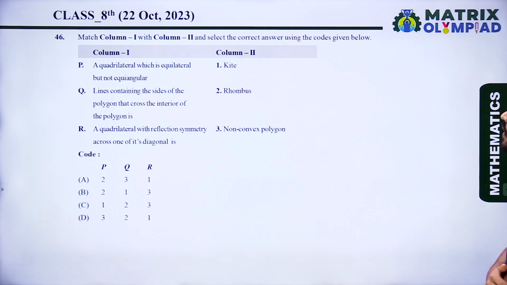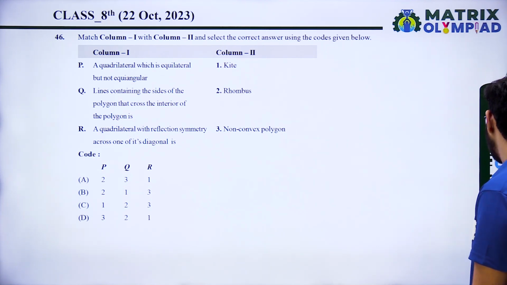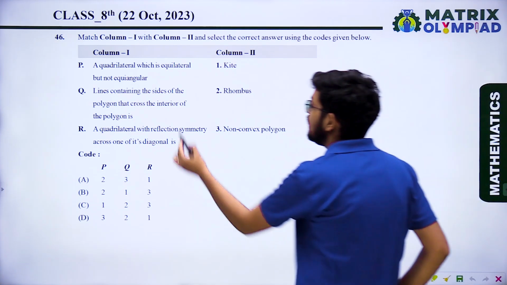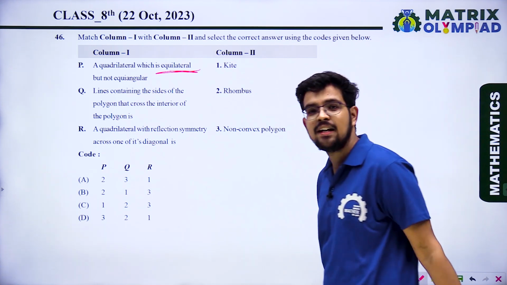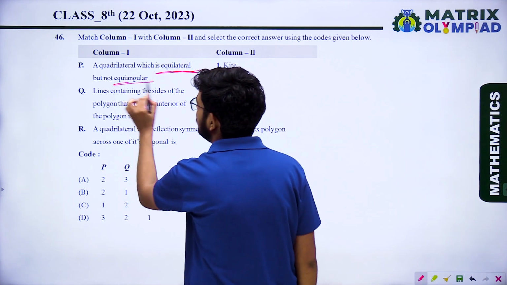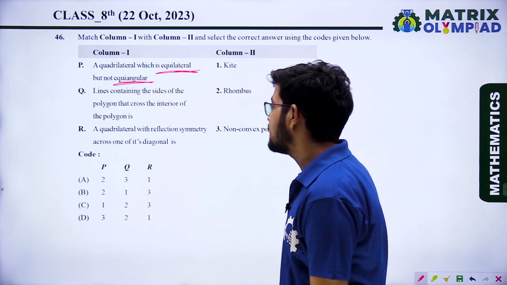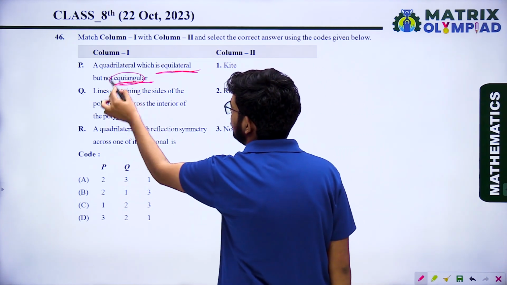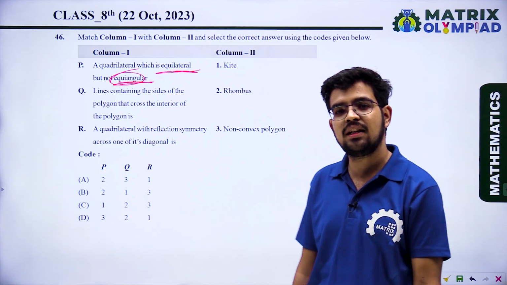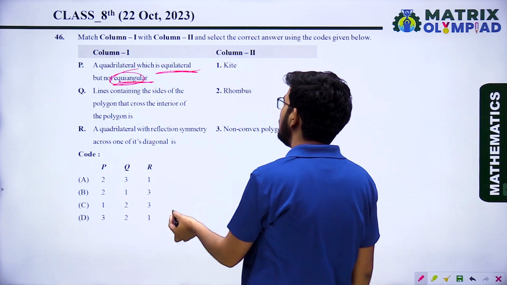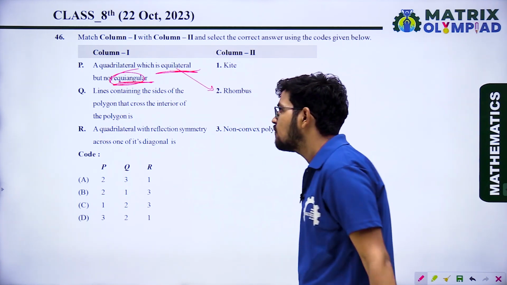Next, match column first with column second. A quadrilateral which is equilateral but not equiangular. Equilateral means sides are the same but angles are not the same. If all 4 sides of a quadrilateral are the same, then it is a rhombus, and all angles are not the same. If all angles are the same, then it is a square, but angles are not the same. It is not necessary to be a square. So it is the rhombus, option 2.